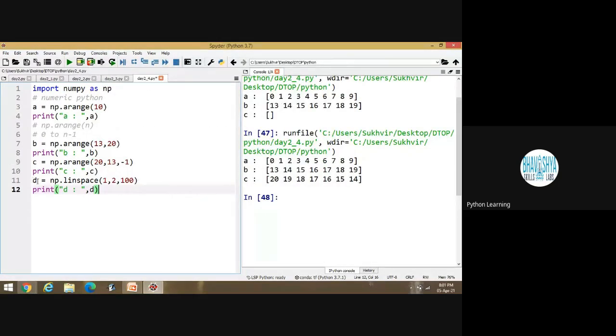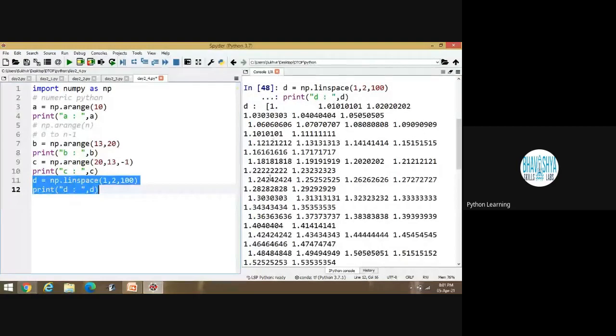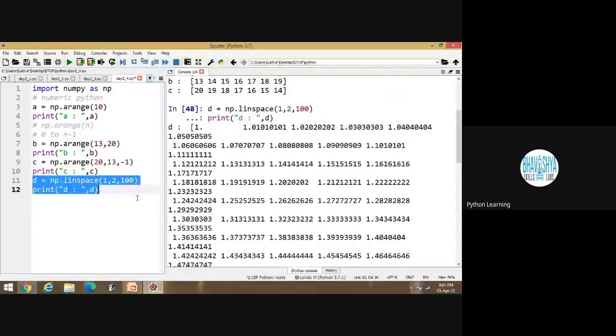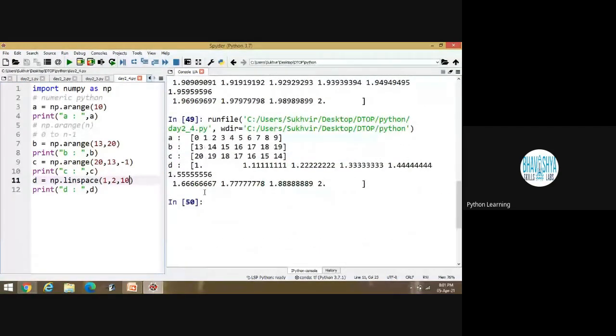Let's execute this part only. Look at the output. Can you explain the output? Any student? What is the output? Suppose I am writing here 10. Okay. I am reducing the value. Look at the answer. Sir, it has divided 1 to 2 into 100 equal parts. If I am writing 10, it means in between 1 to 2, 10 values are there.